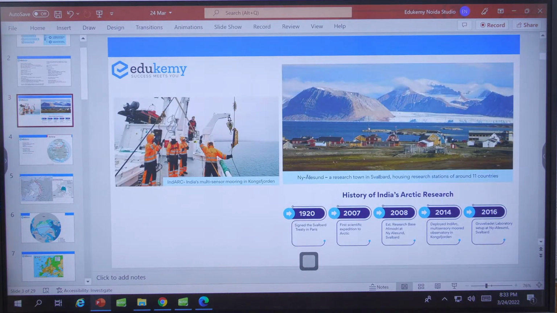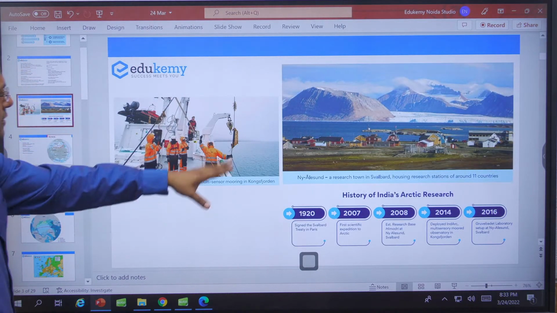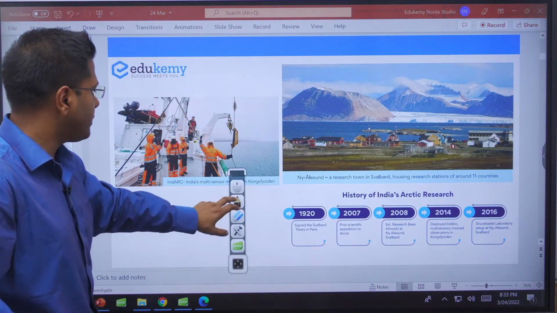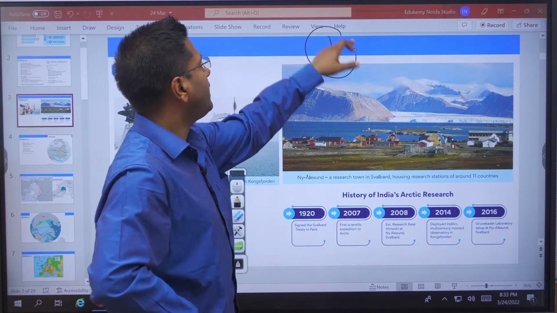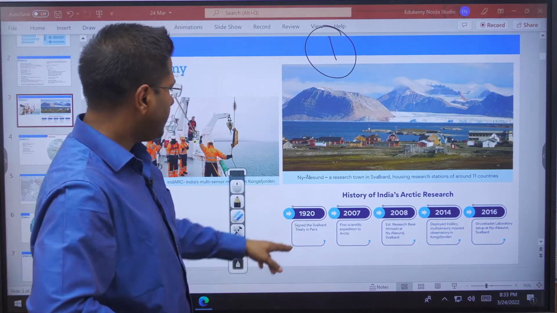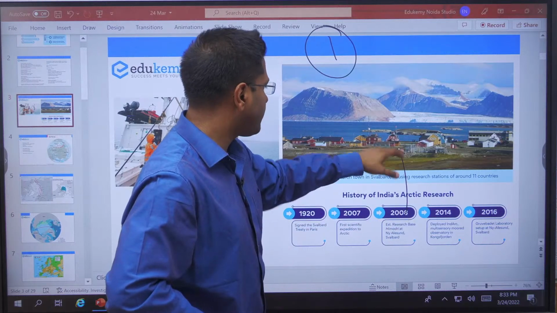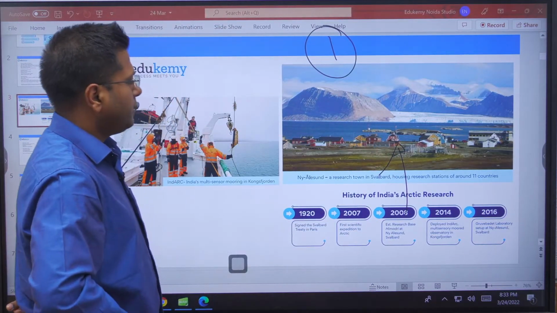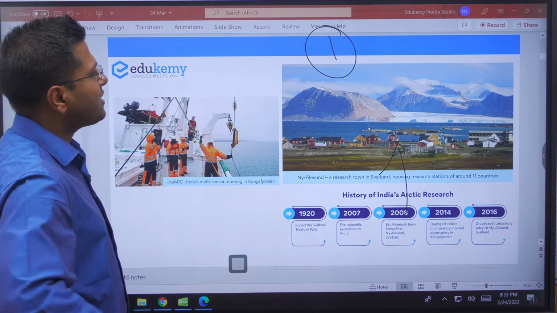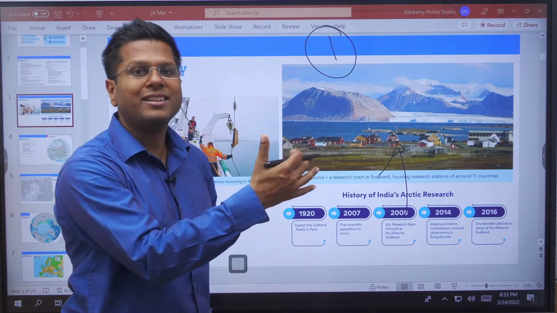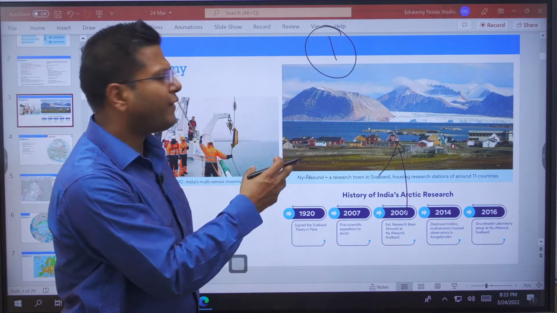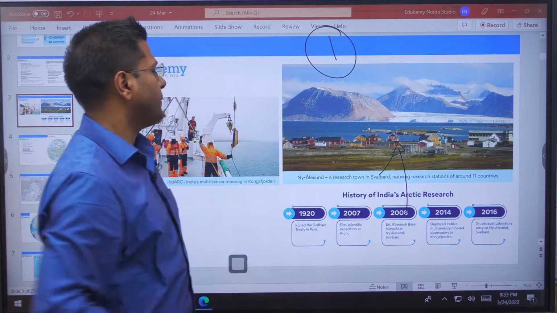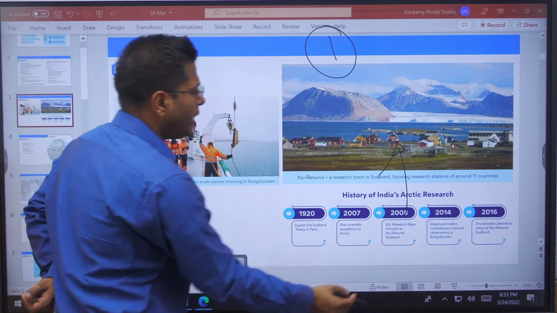Okay. See, this image talks about India's presence in the Arctic region. The first presence of India in the Arctic region was Himadri, right? And this was in the year 2008. We established a research base, Himadri, at Svalbard. Now, these are amongst the northernmost group of islands, closest to the North Pole, right? So this is one. And then we deployed INDARC.